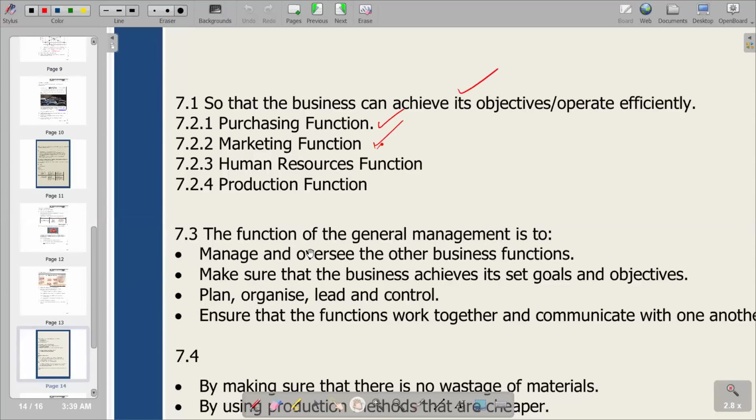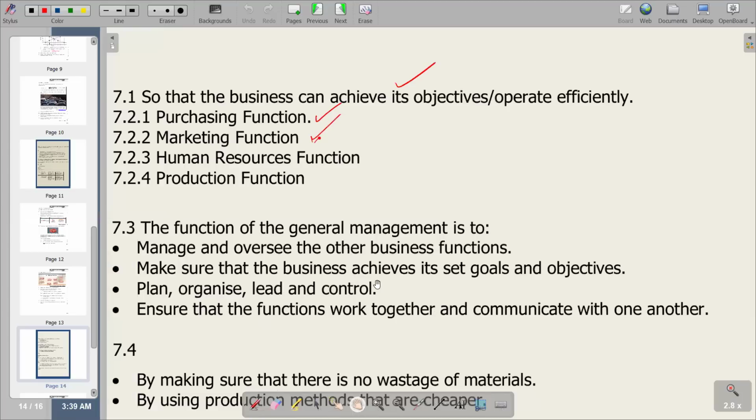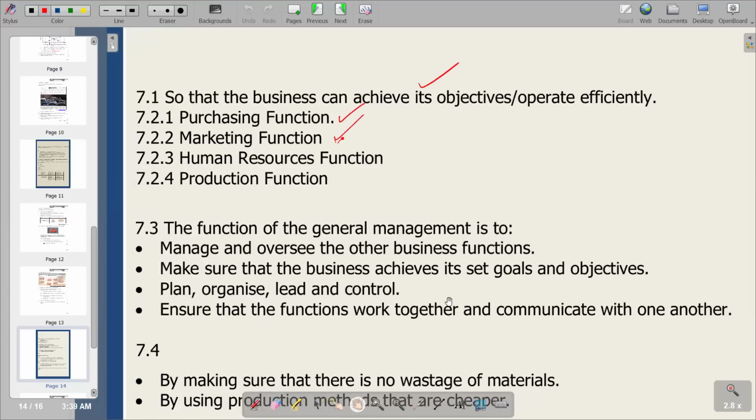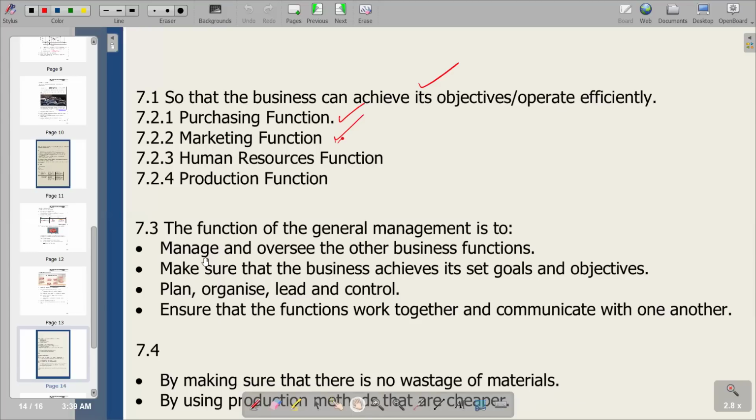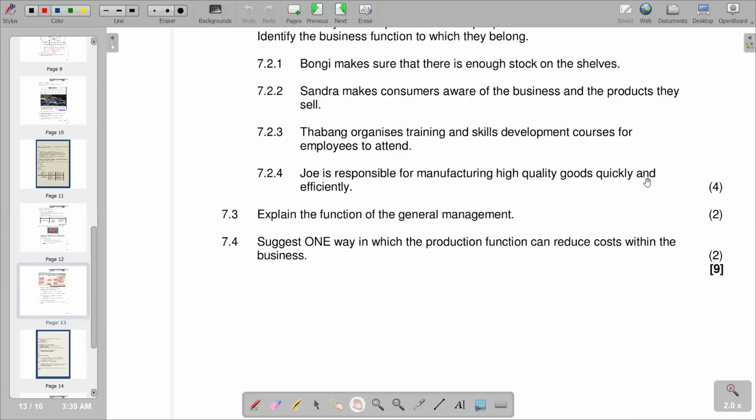The function of general management is to manage and oversee the other business functions. Make sure that the business achieves its set goals and objectives. Next, plan, organize, lead, and control. And then next, ensure that the functions work together and communicate with one another. That's the issue of coordination that we're talking about. So our question has 2 marks. You just pick 1 point from the points that we have here. It's enough to get your 2 marks for 7.3.